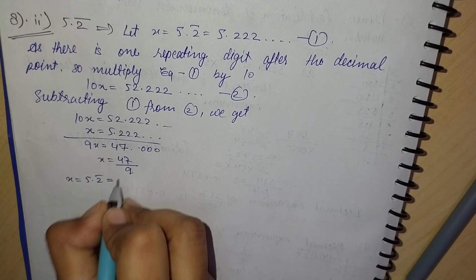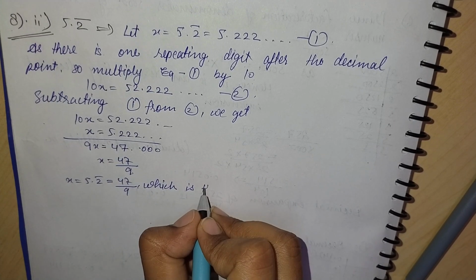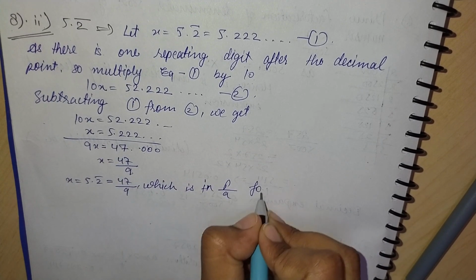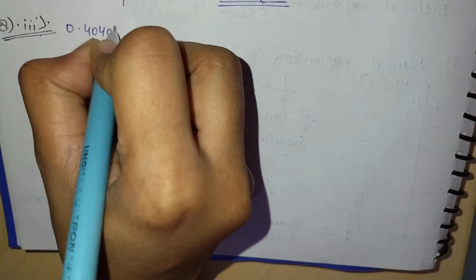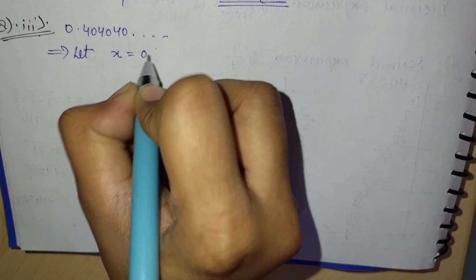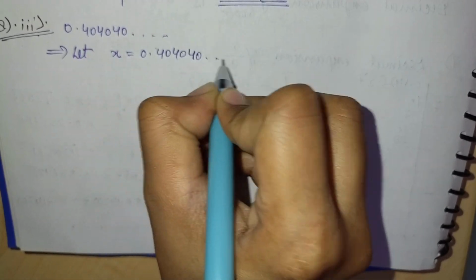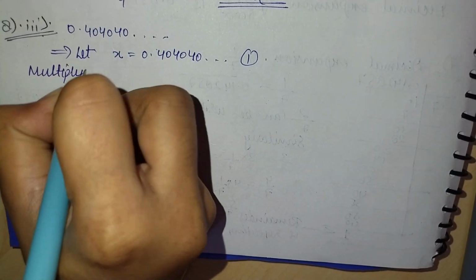On subtracting, we will get x is equal to 47 upon 9, which is in p by q form. Now the eighth third part is 0.404040. Let x is equal to 0.4040. Let it be the first equation.